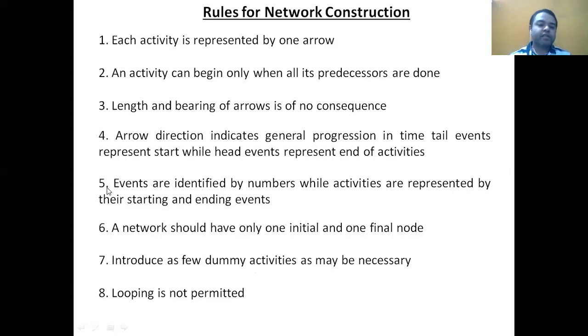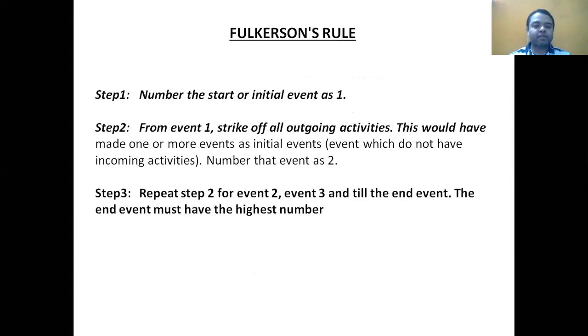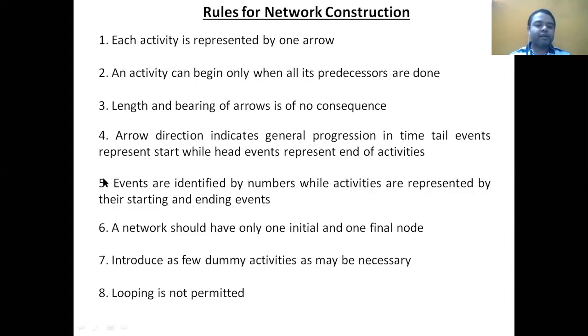Fifth rule is events are identified by the numbers. Again, for giving numbering to the events, we are going to use Fulkerson's rule. What is that rule? We'll come to this part later, but just now consider that we are going to give numbering to the events.